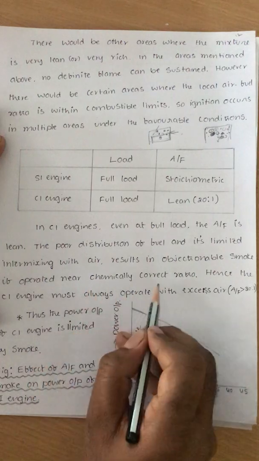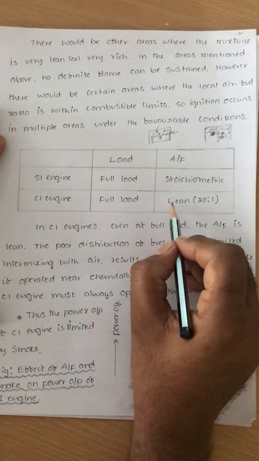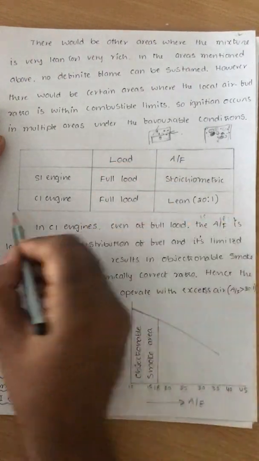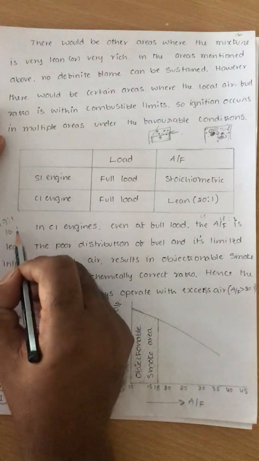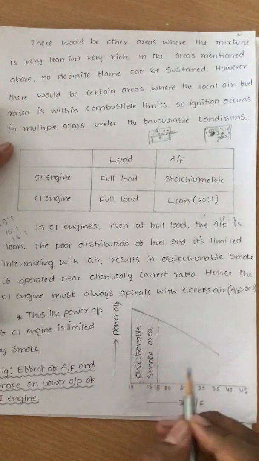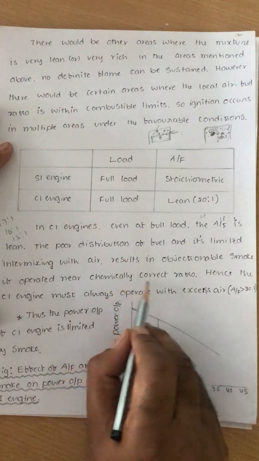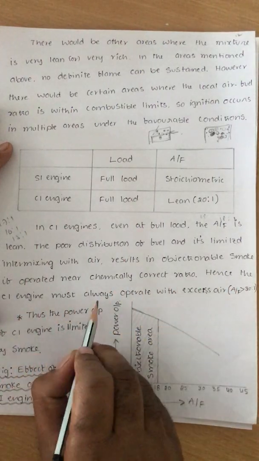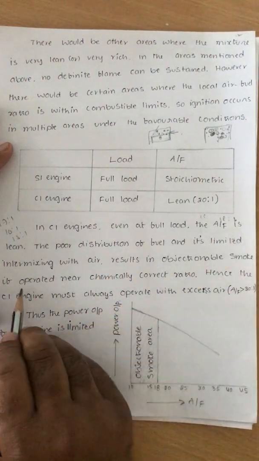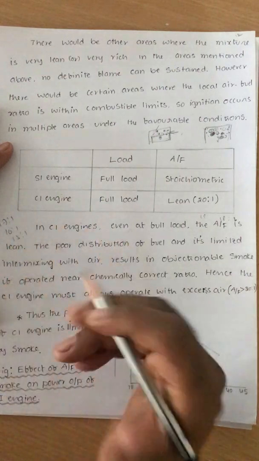If operated near the chemically correct ratio, for example if the mixture is getting rich and comes down from 20:1 to 19:1, 18:1, 17:1, 16:1, 15:1 and so on, towards the stoichiometric ratio, it results in objectionable smoke. Hence the CI engine must always operate with excess air. If it is coming towards the chemically correct ratio, more fuel is present.